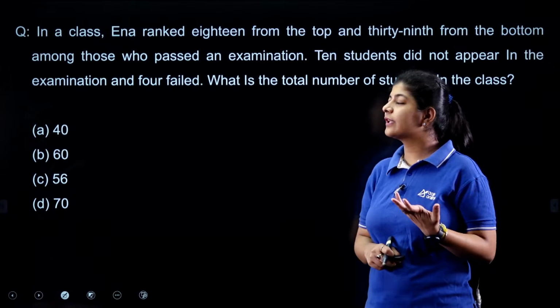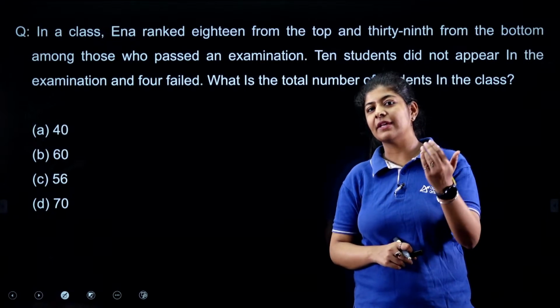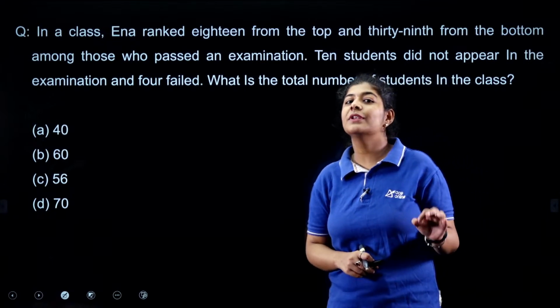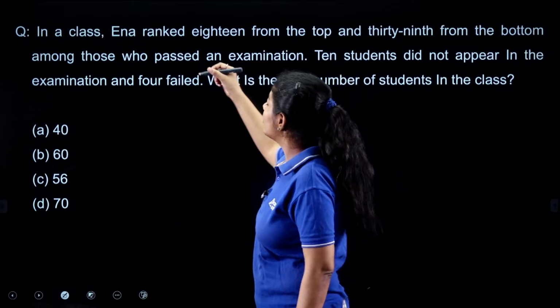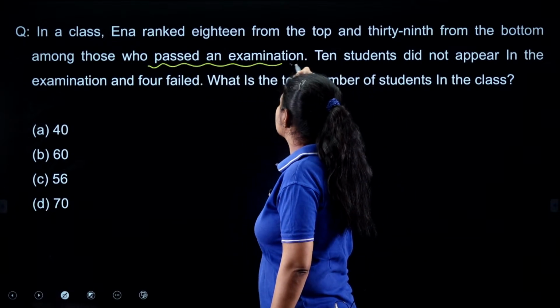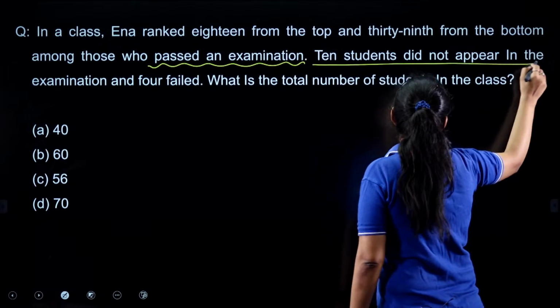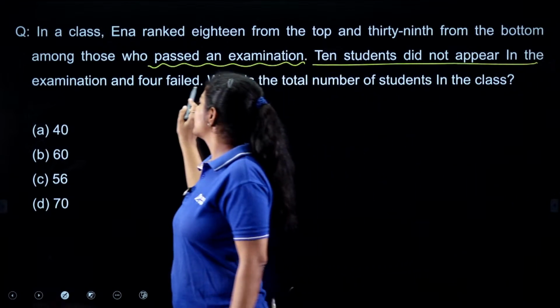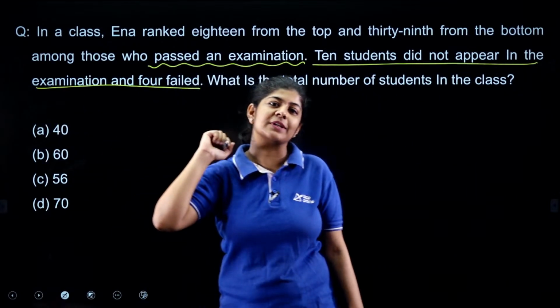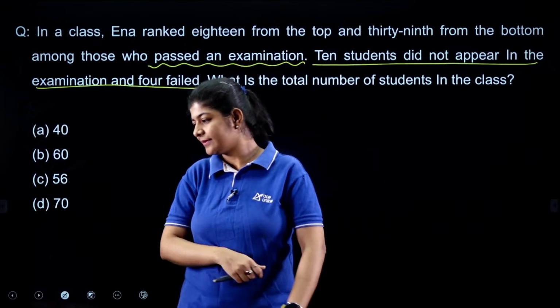First, just try to figure out how many people we are having in the row in which only the students who are present or who passed in the examination. Then you are having this data. Just simply go through this data carefully and let me know what answer you people are getting.